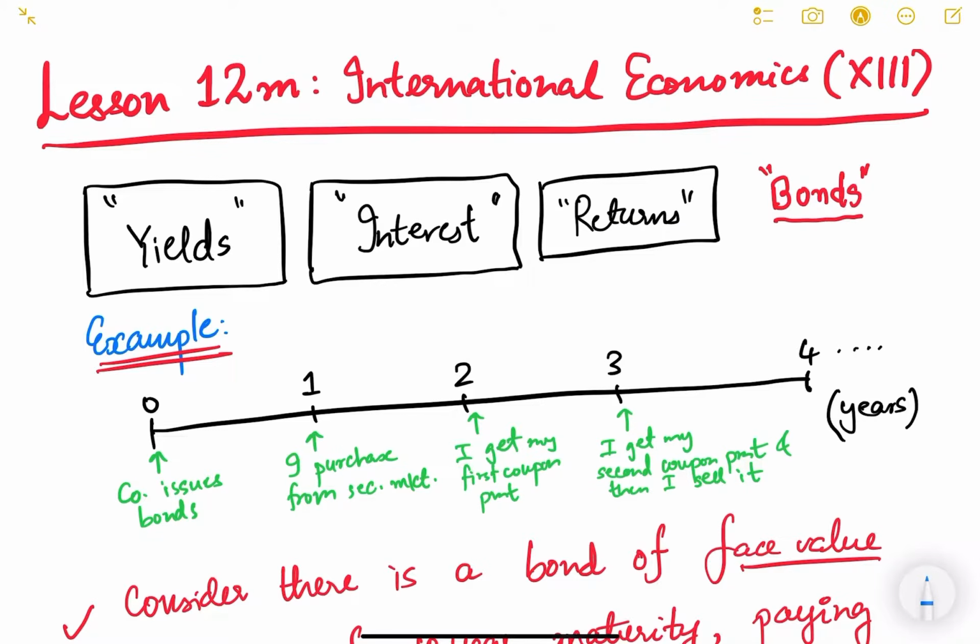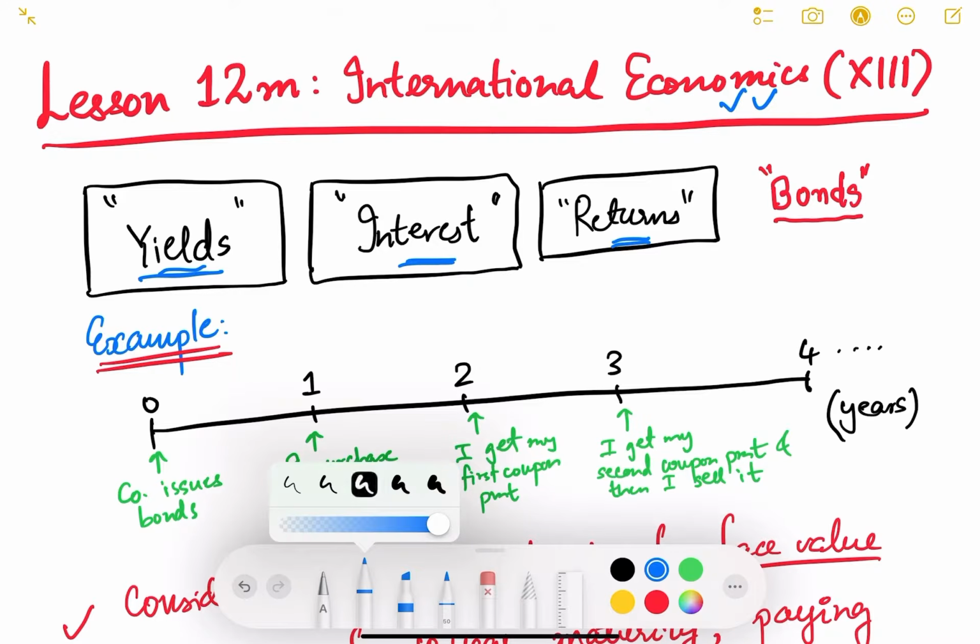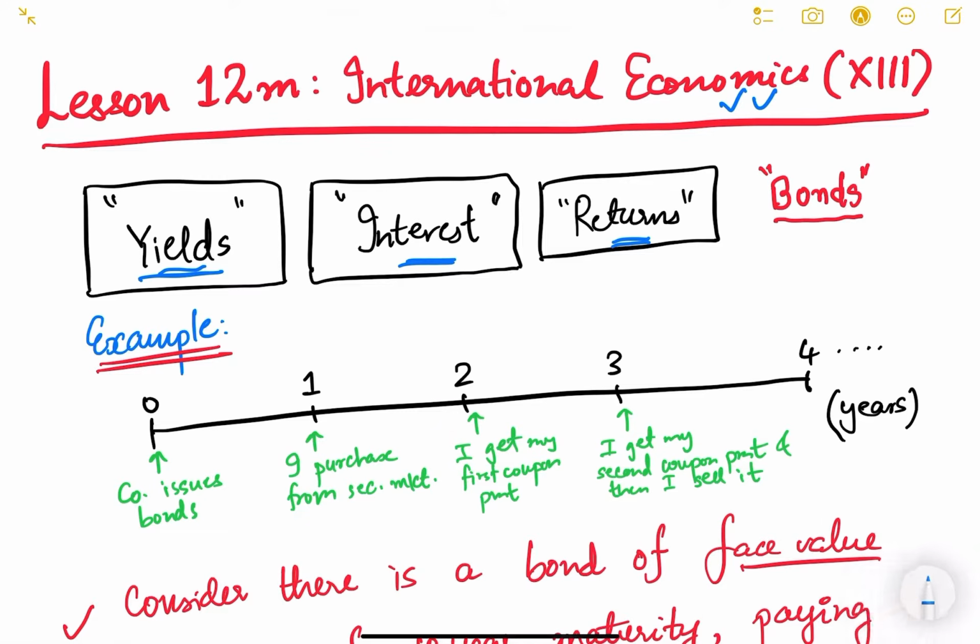So let us continue international economics. In this particular video, we will discuss three different terminologies, which are yields, interest, and returns. Normally you must have heard these three words, and most of the time we are confused about what exactly is the difference between yield, interest, and returns. These are used in the context of bonds, right?